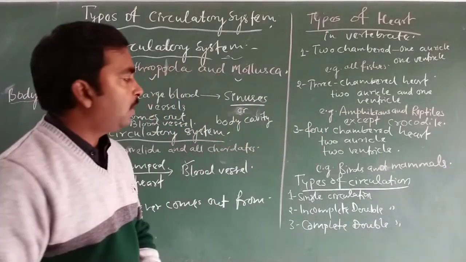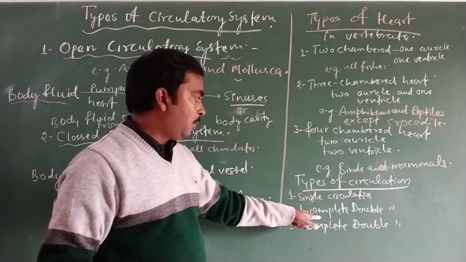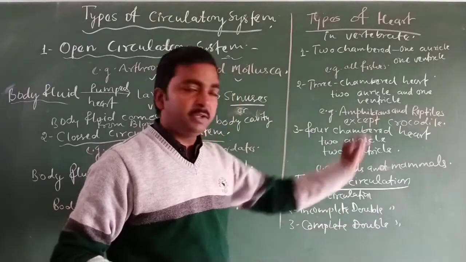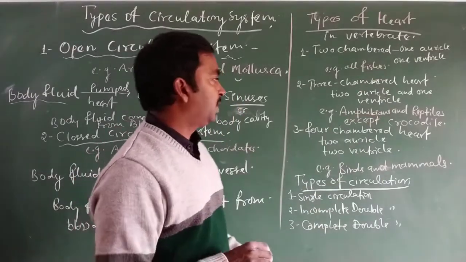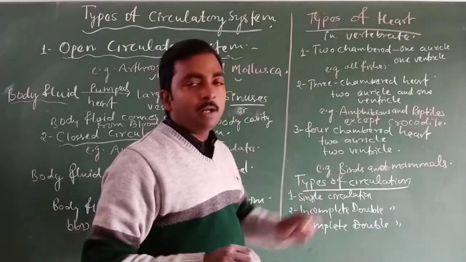So how can we say the circulation is single, and on the other hand incomplete double circulation and complete double circulation? We will study on the basis of these different types of heart.